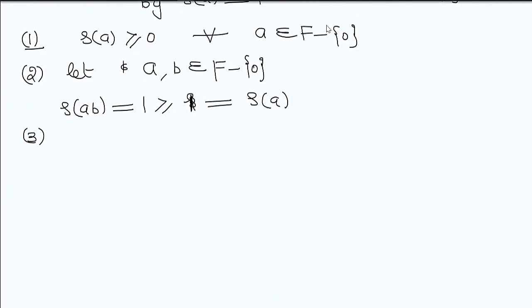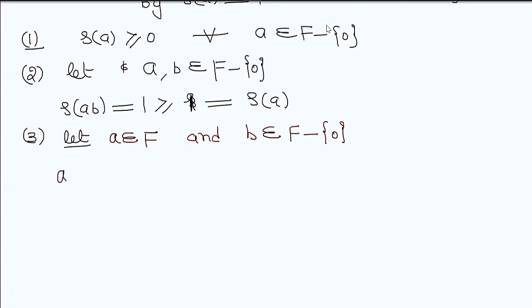Now the division algorithm, property number 3. Let one element A belong to F and second B belong to F minus 0, meaning some non-zero element. It is invertible because F is a field, so every non-zero element is invertible.